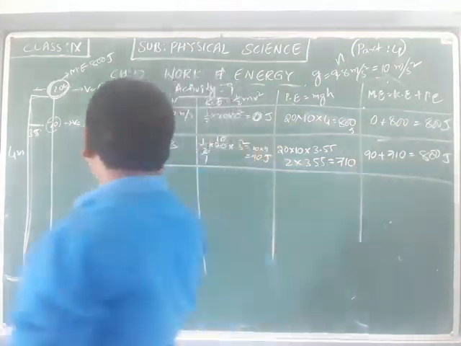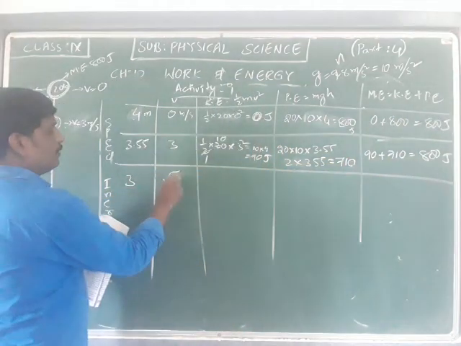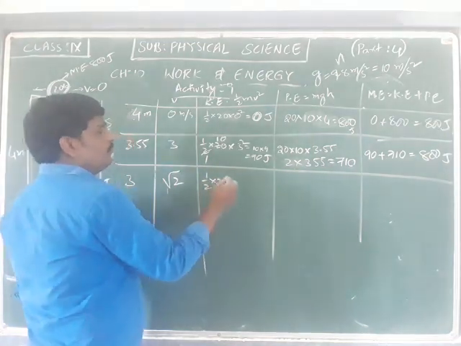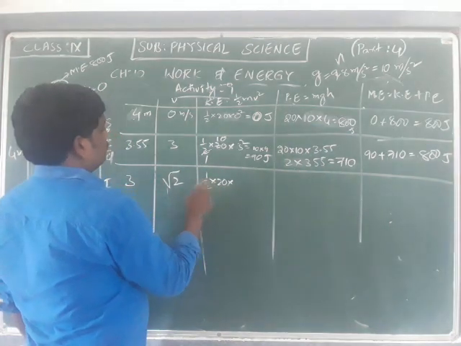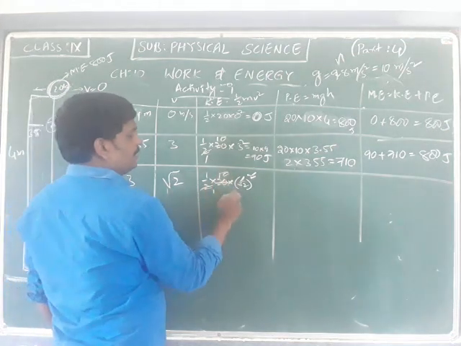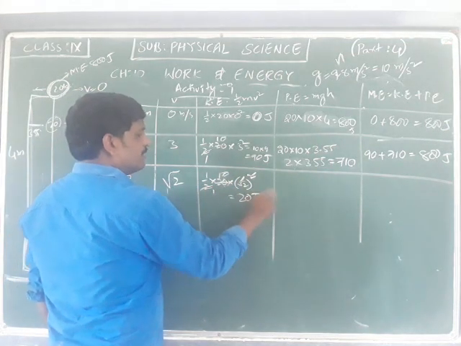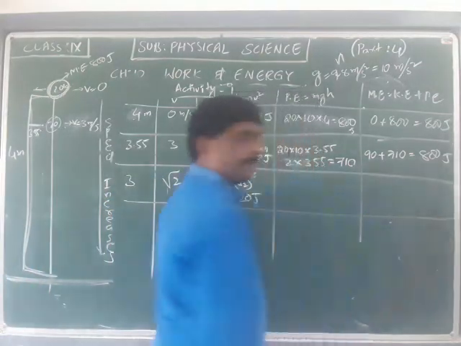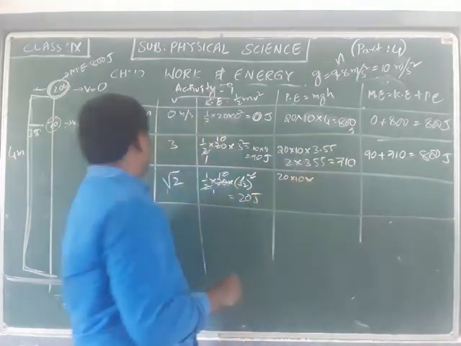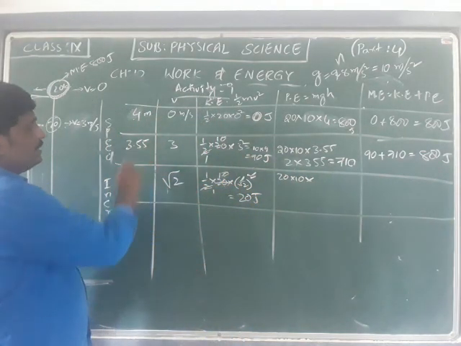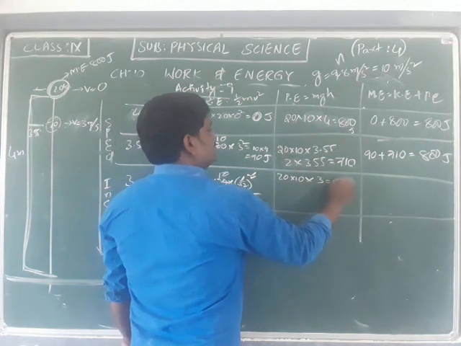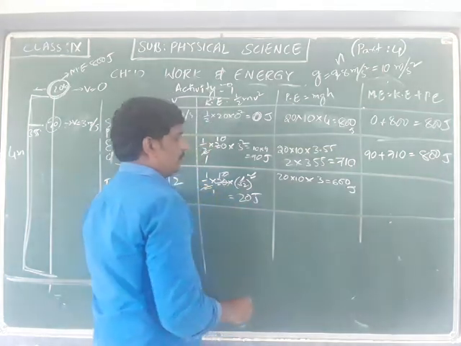For example, in the next case the height is equal to 3 meters and the velocity is equal to root 2. So half into 20 into root 2 square, the square will cancel, that is 10 into 2, equal to 20 joules. Whereas 20 into 10 into the height 3 gives 600 joules.